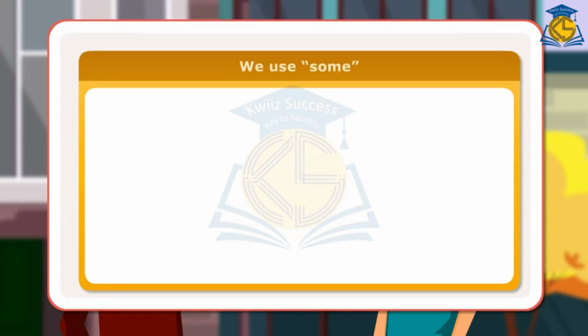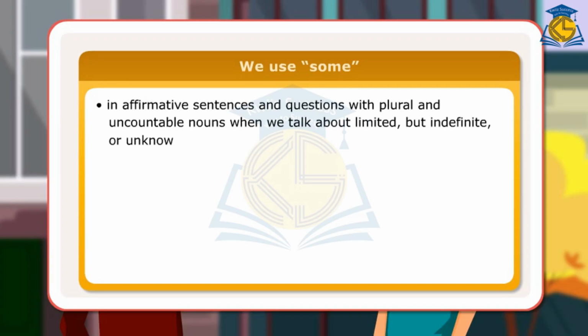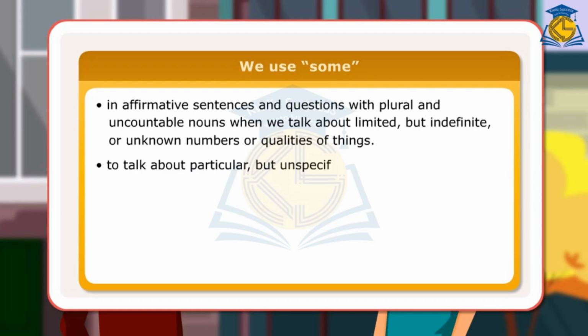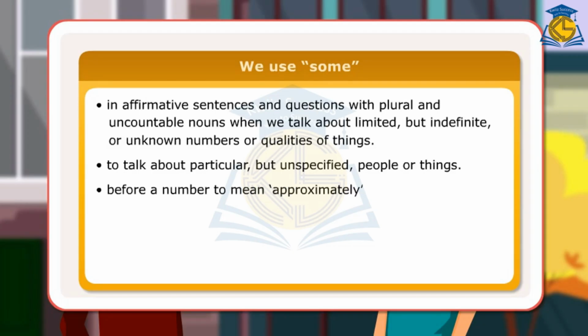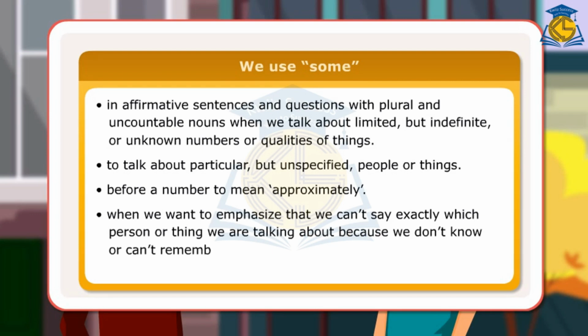We use some in affirmative sentences and questions with plural and uncountable nouns when we talk about limited but indefinite or unknown numbers or quantities of things. To talk about particular but unspecified people or things. Before a number to mean approximately. When we want to emphasize that we can't say exactly which person or thing we are talking about because we don't know or can't remember, we use some instead of a or an with a singular noun.